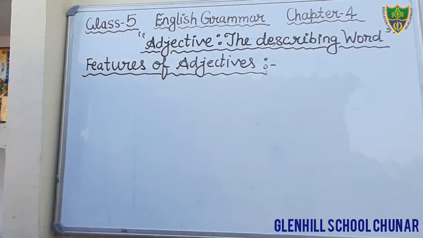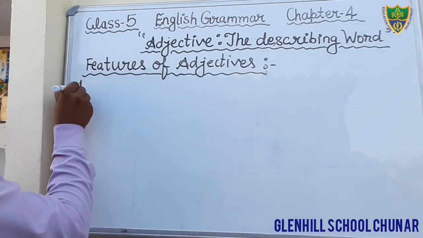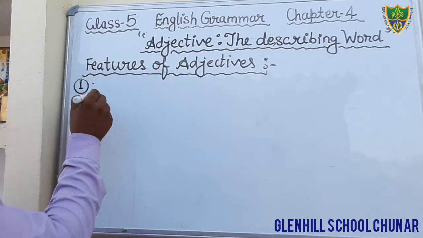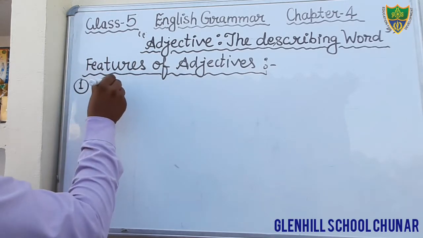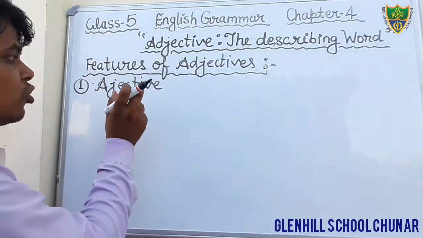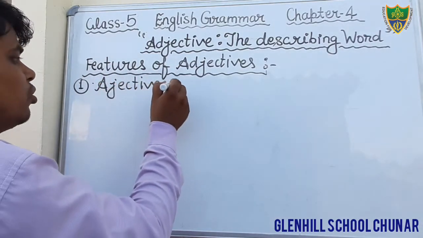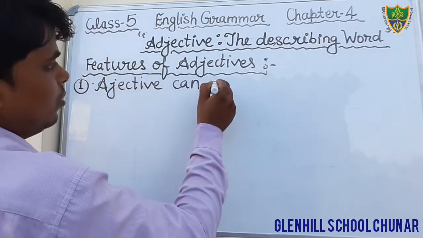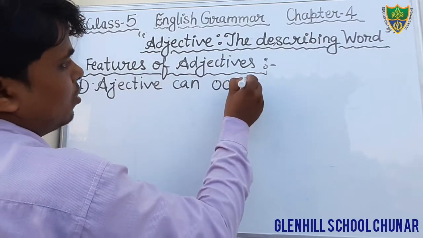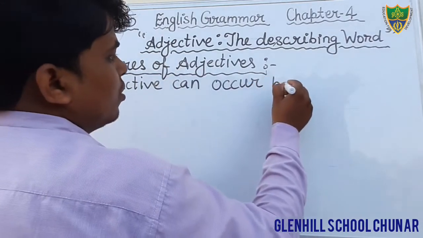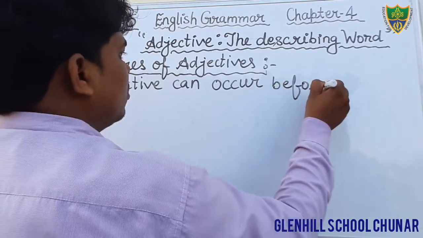Just see here. First feature, we will see when it is used. Adjective can occur before noun. Dear students, you also write in your notebook. Adjective can occur before nouns.